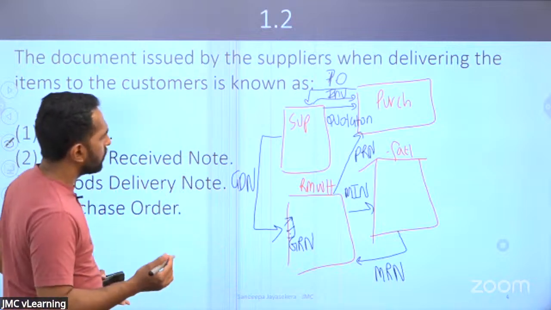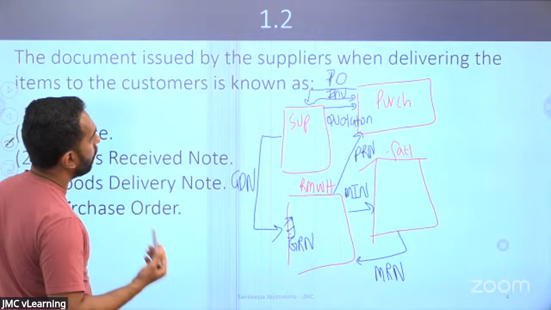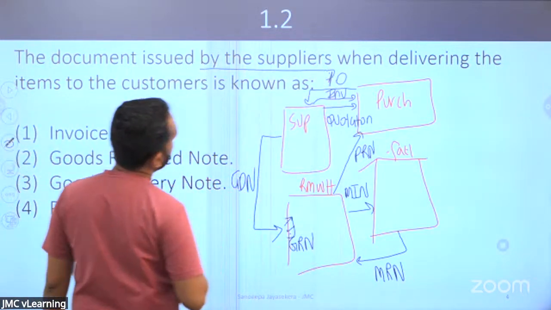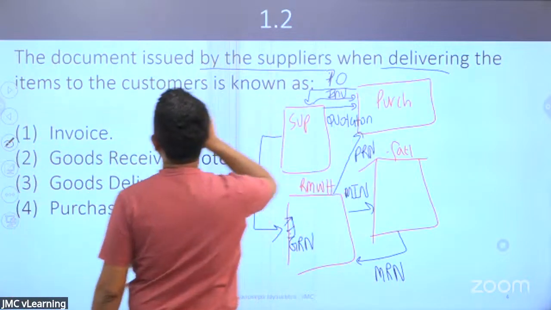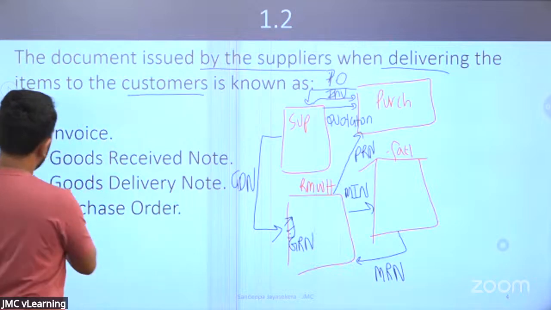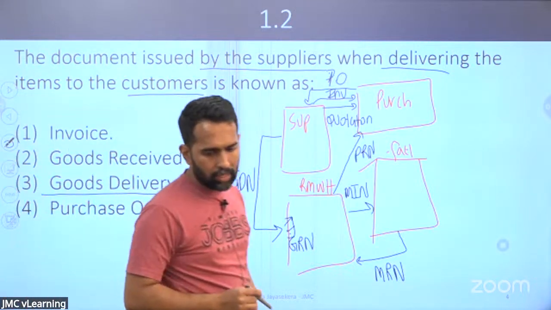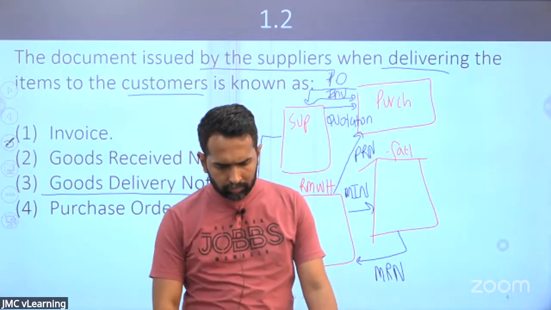Okay, right. So now, if you look at this question, what is the document they are asking? The document issued by the supplier when delivering the items to the customers is known as what? Goods delivery note. Okay, goods delivery note.